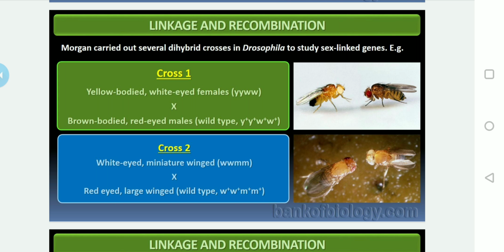Then in the second experiment he selected white eyed, miniature winged, that means w and m, crossed with red eyed, large winged wild type, w plus and m plus. In that experiment, Morgan crossed the white eyed, miniature winged female with the normal wild male having red eye, w plus, and normal wing, m plus. Let us discuss how that experiment was.